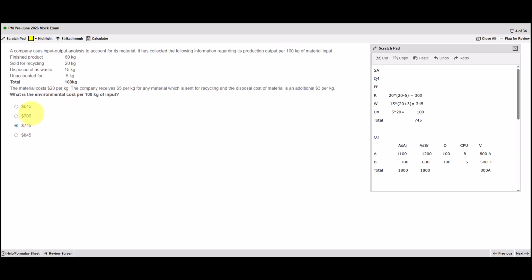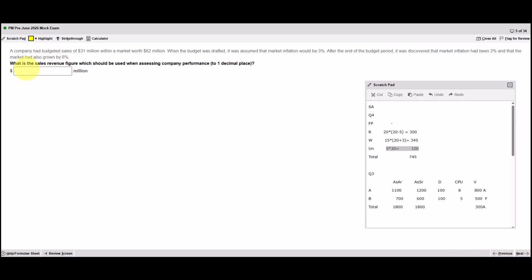Looking quickly at the distractors, the 645 is probably, if you didn't take into account the unaccounted for waste. The 845 is if you forgot to take into account the 5 per kilogram that they get back for recycling. And I can't easily see where the 700 would have come from.